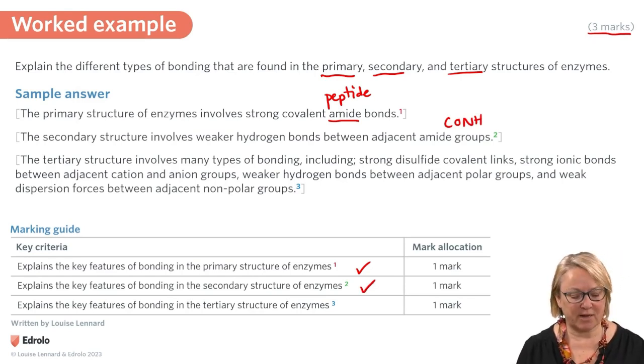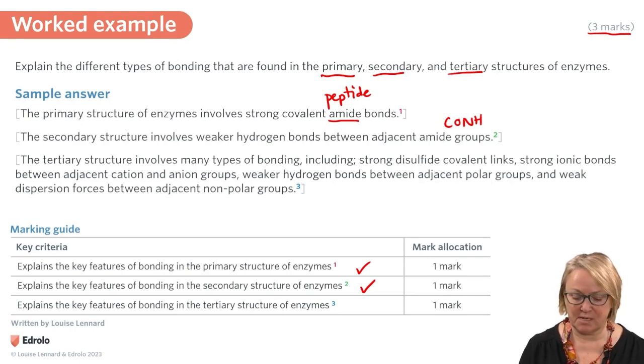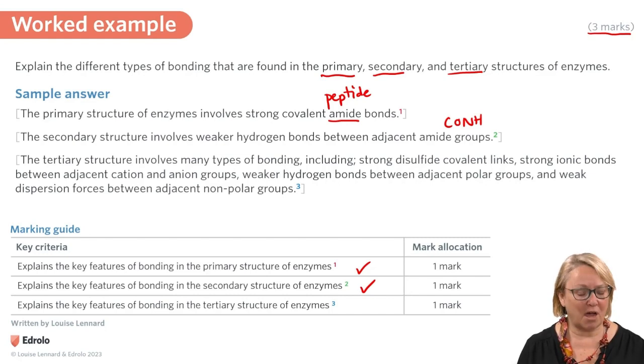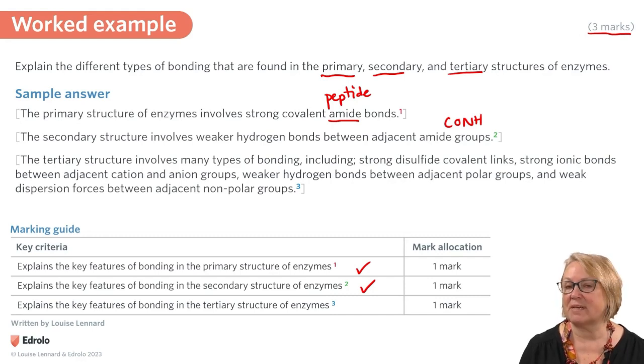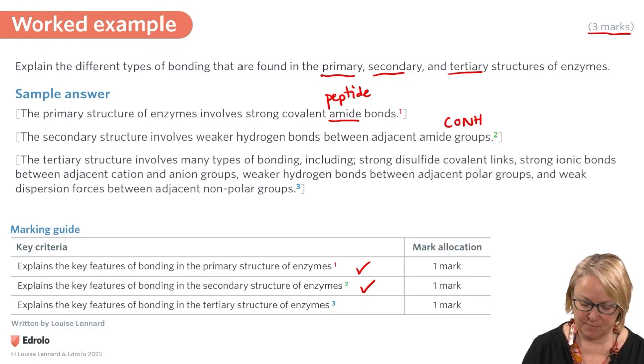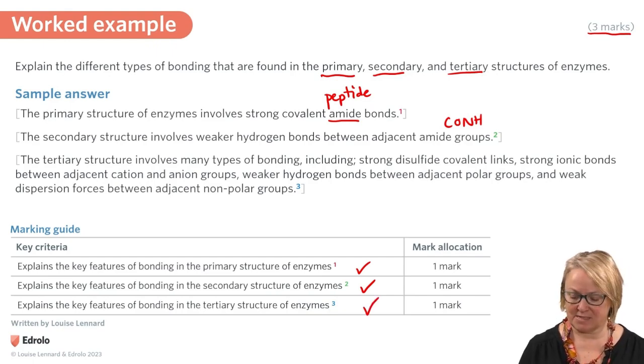And the tertiary structure involves many types of bonding, including strong disulfide covalent links, strong ionic bonds between adjacent cation and anion groups, weaker hydrogen bonds between adjacent polar groups, and even weaker dispersion forces between adjacent nonpolar groups. So that's where our 3 marks come from.